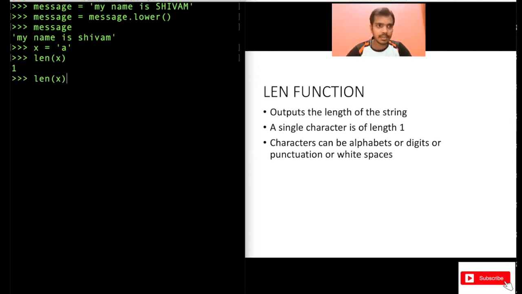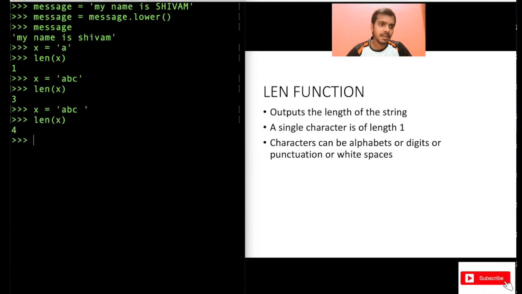Now what if x equal to ABC? If you print the length, what will be the length? It should be 3 because ABC is 3 characters. Try to print length of x again. Yes, 3. Now let's say x equal to ABC space. What will be the length of this? Will it be 3 or 4? Try to first guess it. But it should be 4 actually.